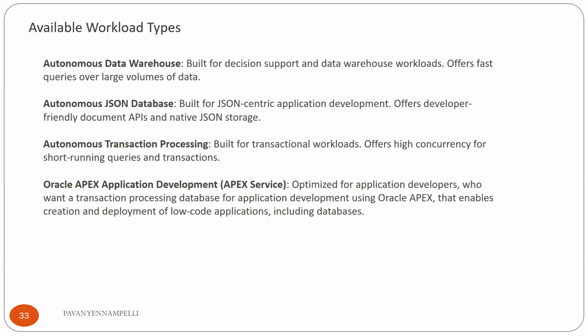This is for developers who want transaction processing for database application development, such as Oracle Apex, which enables creation and deployment of applications. This is purely for development teams. They designed this for the Oracle Apex application development system. Next we'll look into the detail about autonomous data warehouse and autonomous transaction processing.